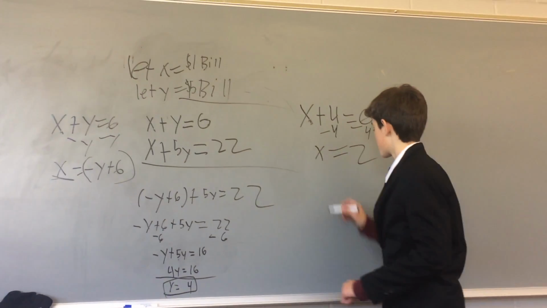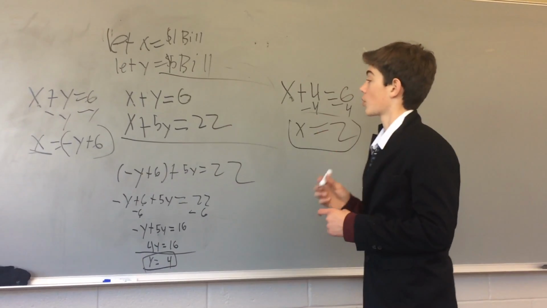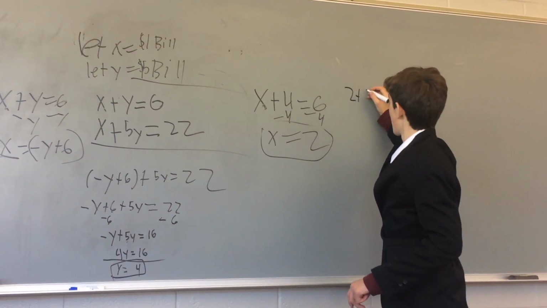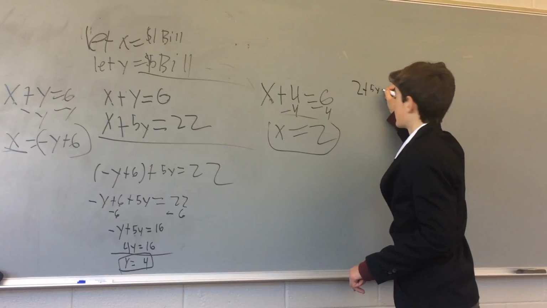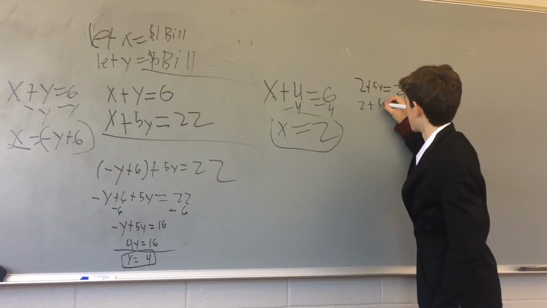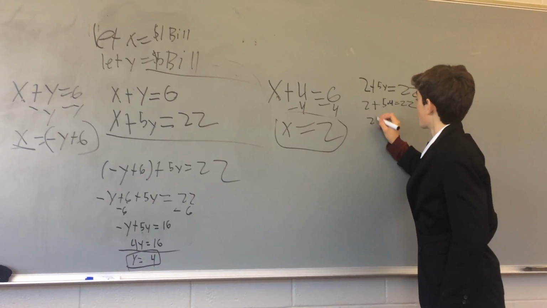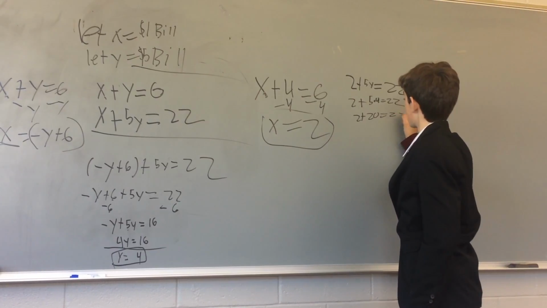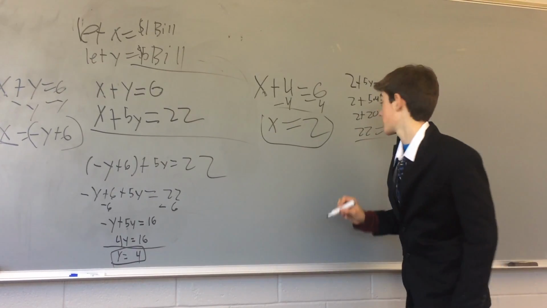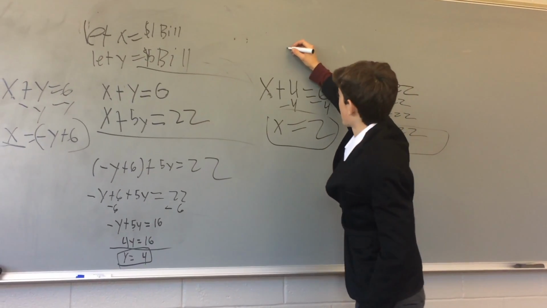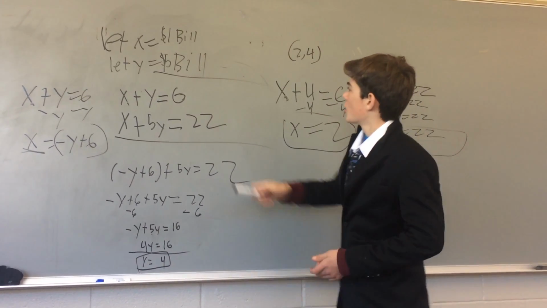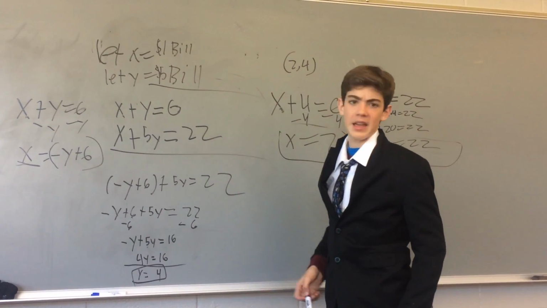So now we need to check that. So we're going to put them both into this equation. So 2 plus 5y equals 22. 2 plus 5 times 4 equals 22. 2 plus 20 equals 22. 22 equals 22. Is that statement true? Yes, it is. So my ordered pair is 2, 4, meaning he has 2 $1 bills and 4 $5 bills.